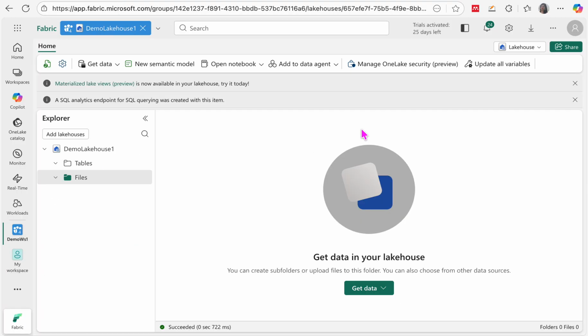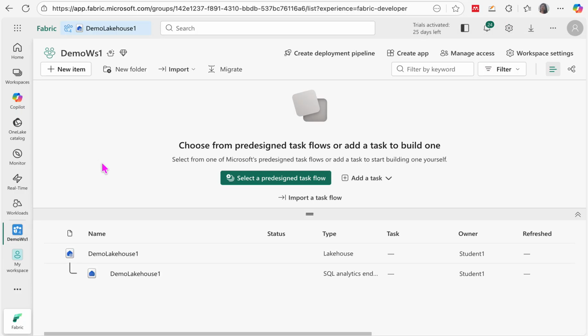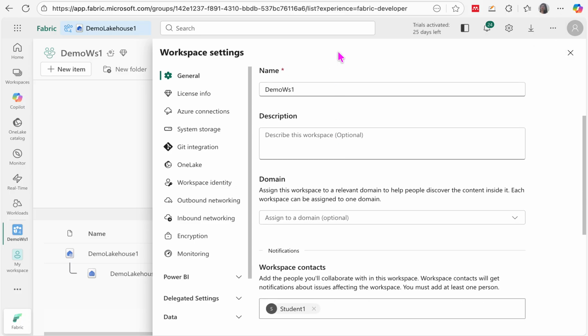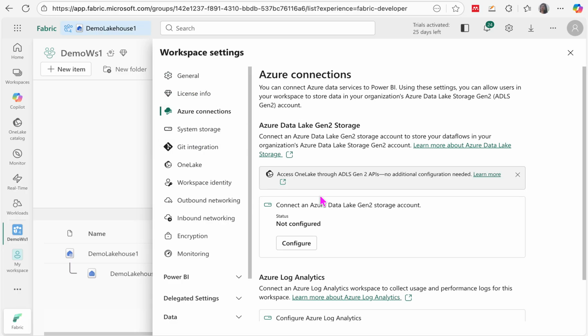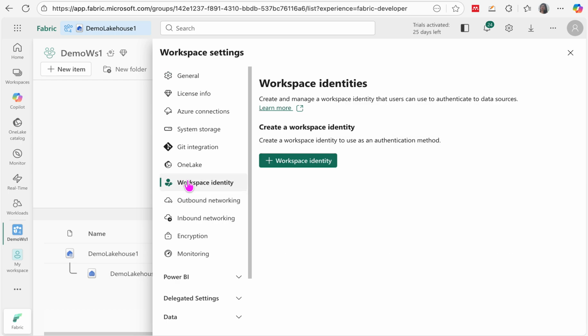To create the workspace identity, you need to go to the settings of your particular workspace. Let's go back to our workspace first, which is your demo workspace. Over here, you need to select this workspace settings. Once you select the workspace settings, you need to go to the license info. No, it's right over here, workspace identity.